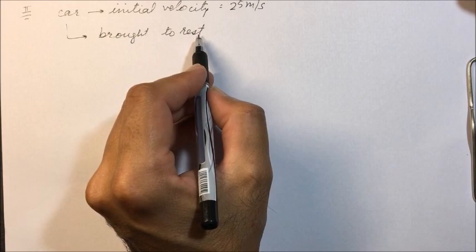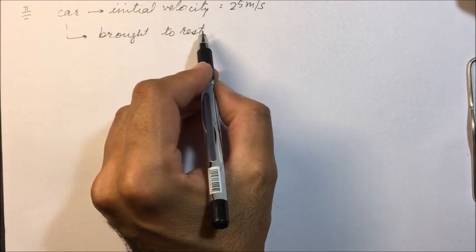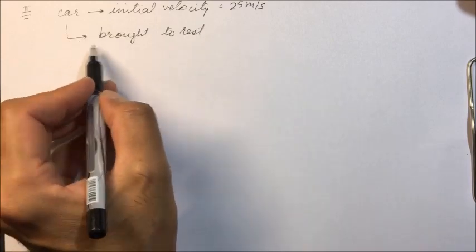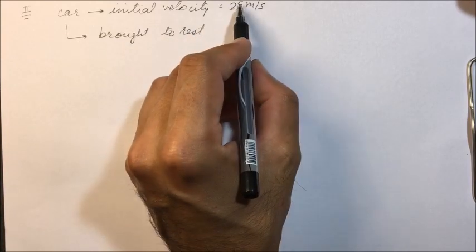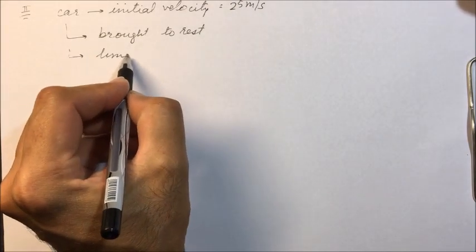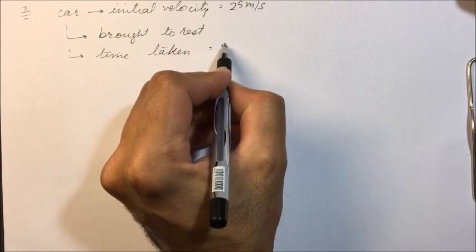That means the car has been stopped after some time, and its velocity decreases to 0. And how much time has it taken to come to rest from 25 meter per second? Time taken is equal to 5 seconds.